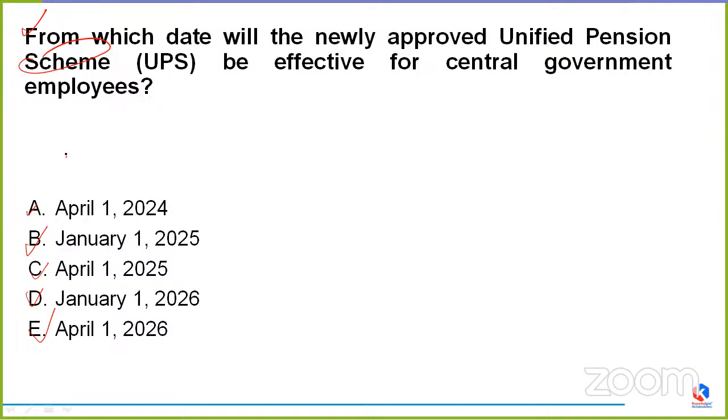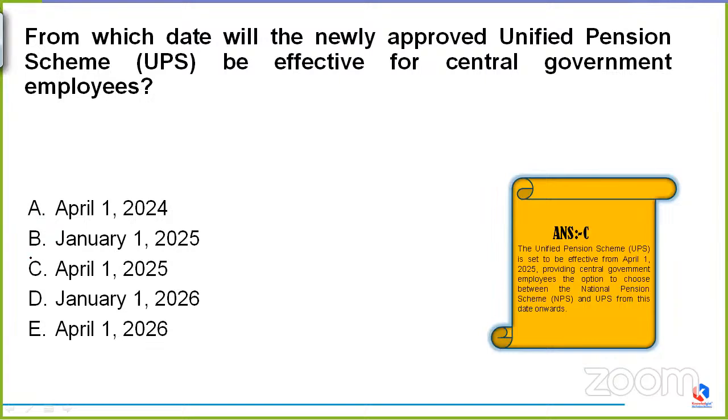Okay. So this time the correct answer would be option C, which means April 1, 2025. You can remember it that April 1 is April Fool's Day. So do remember it in this manner and remember 25, which means April 1, 2025.